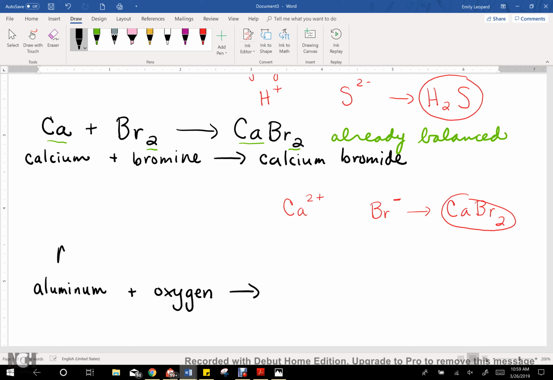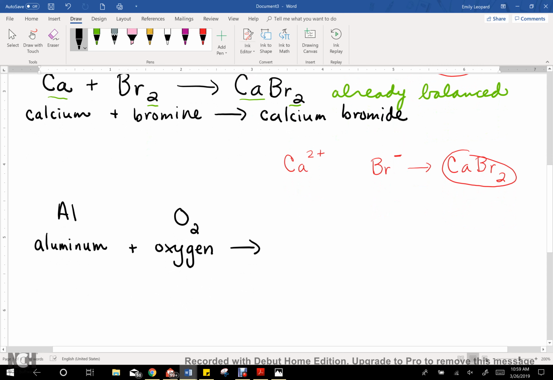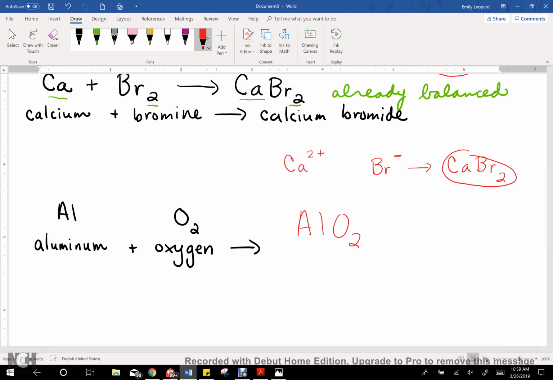Okay, so aluminum is just Al, it's not a diatomic. Oxygen is a diatomic element, so I'll need to write O2. So then again, I come over to the side and I form my balanced product. So again, what it's going to be tempting for your classmates to do is just to copy over exactly what they see. That's not the case because it won't always get you your balanced product. So bring your elements to the side. So we've got aluminum, that's 3 plus, and oxygen, that's 2 minus.